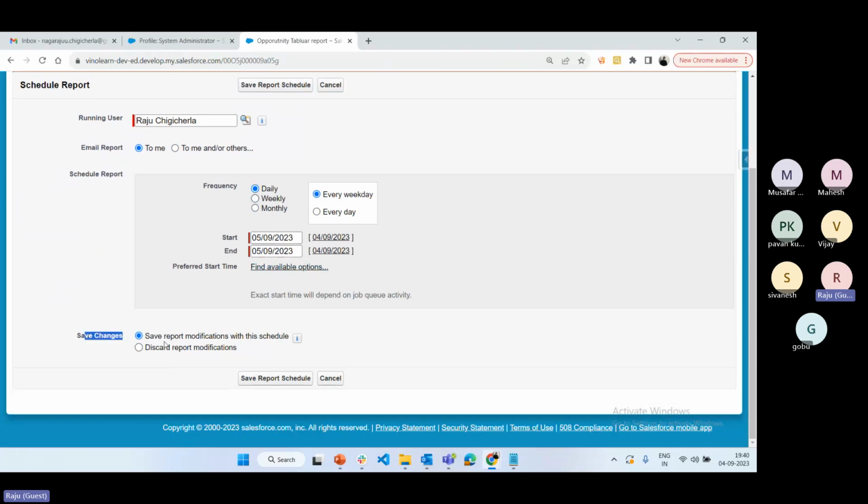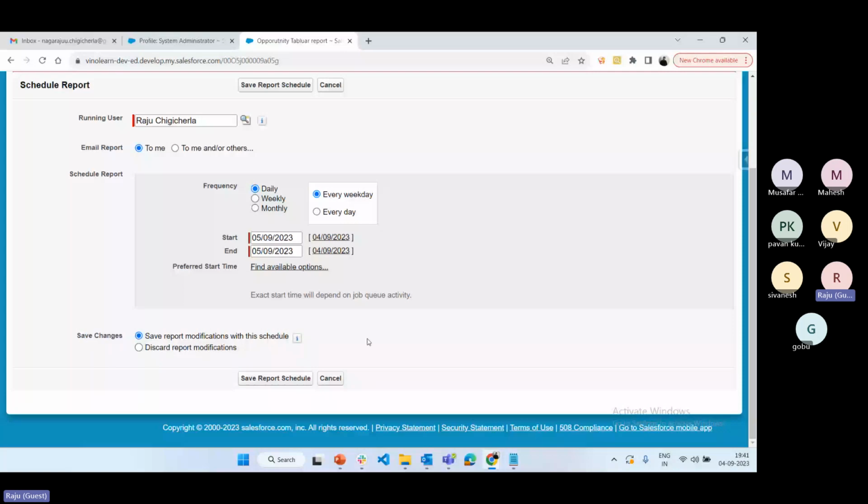And here: save changes, save the report modification with this schedule, or discard the report modification. In case anyone is going to modify any reports during this schedule, then it will save the modification. If you select the second one, suppose someone modifies the report, the details are not considered, the details are not saved. Okay, that is the meaning. Better you save the modification so that they will get the latest details.